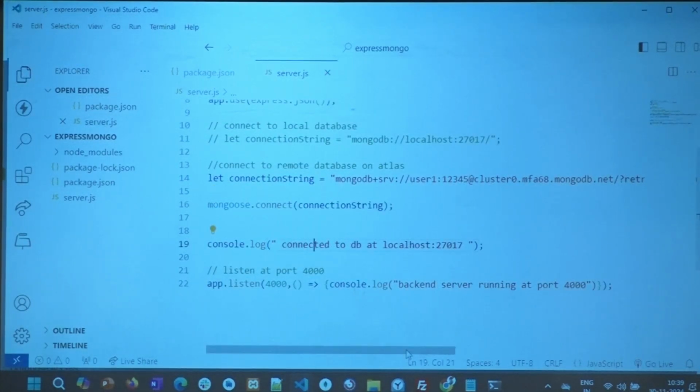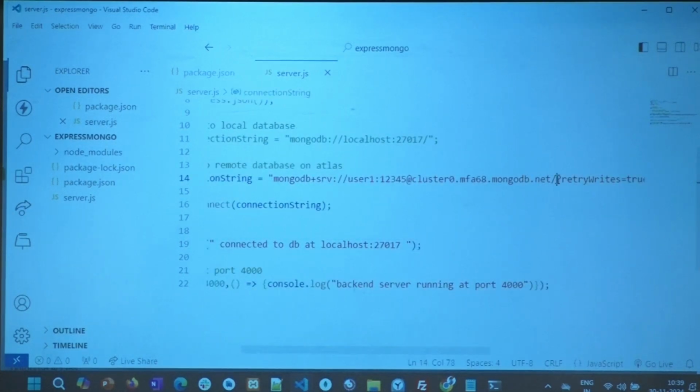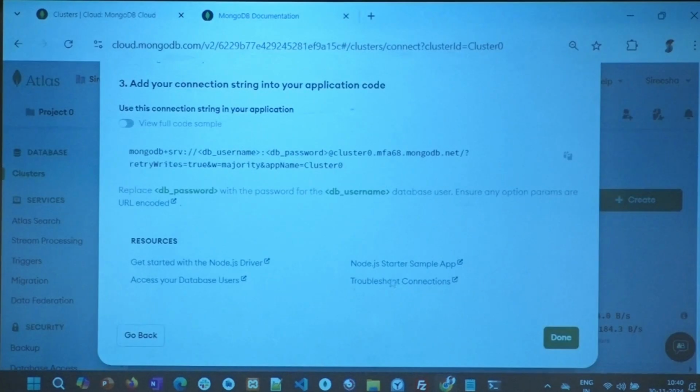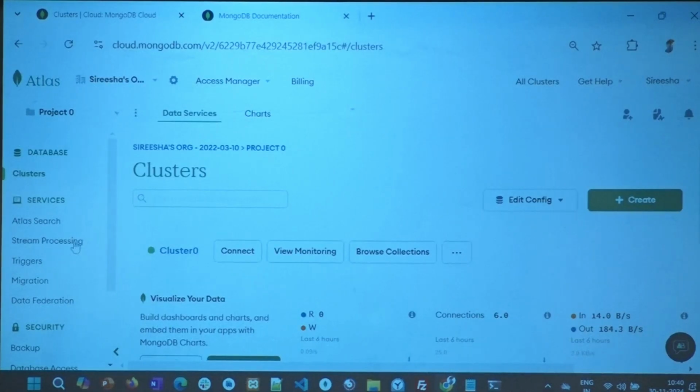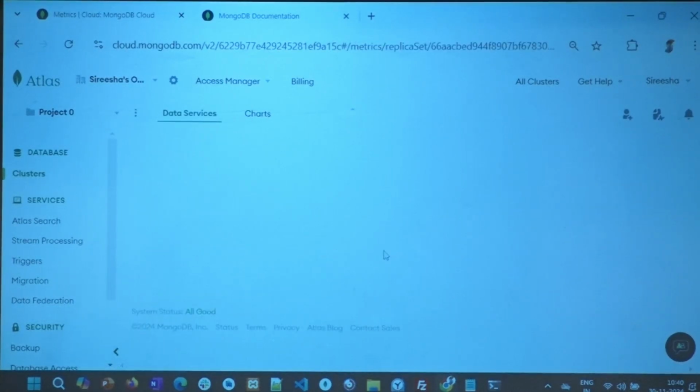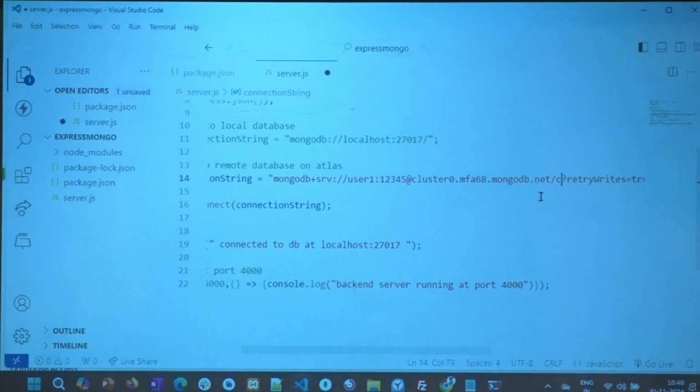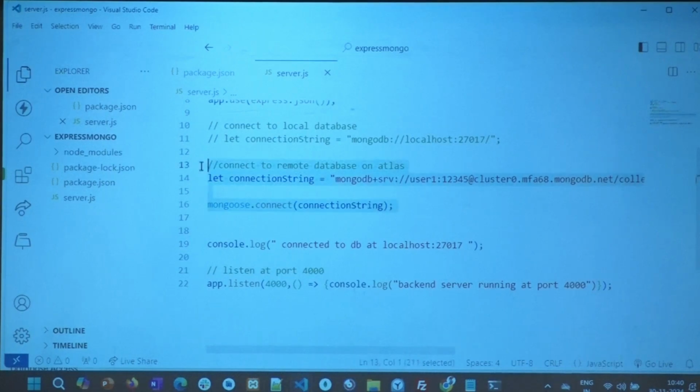Now I want to connect to a specific database. I'll have to give that here between / and question mark. Everybody please look at the screen. Apart from username, password, the database name should go here after .net, right? What databases do I have? I'll click on browse collections. I have many databases. I think there is a student and there's a college database also. So let me go here and type in college. Okay. So now the only new thing is installing Mongoose, getting the connection string, saying Mongoose, please connect.